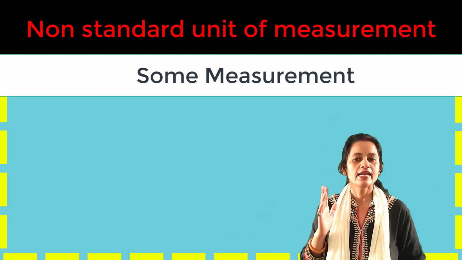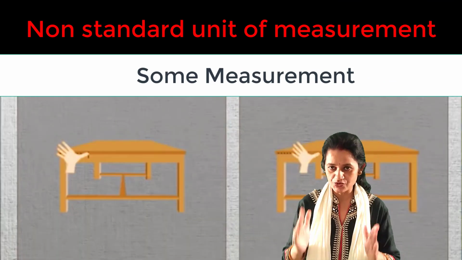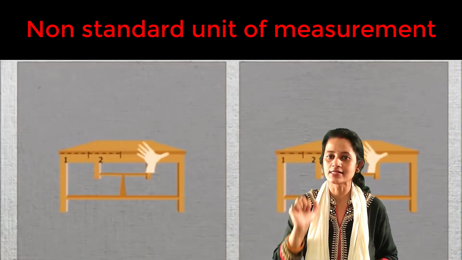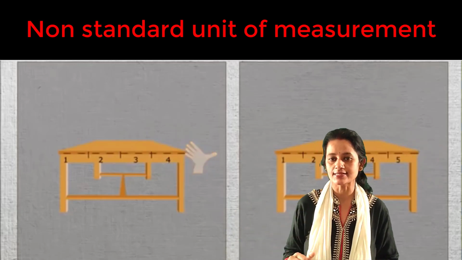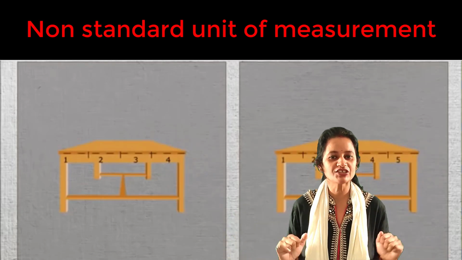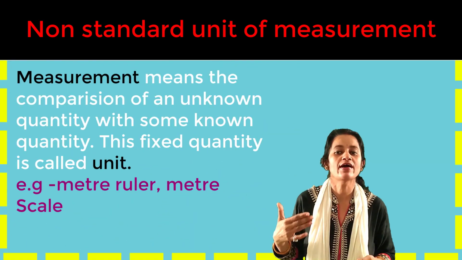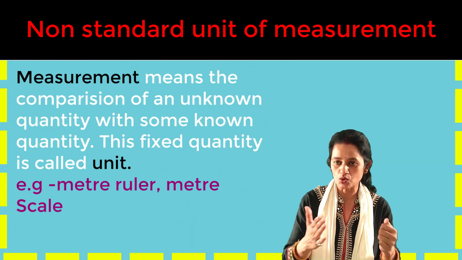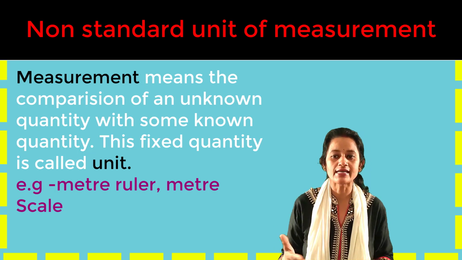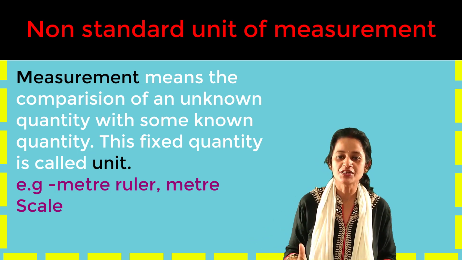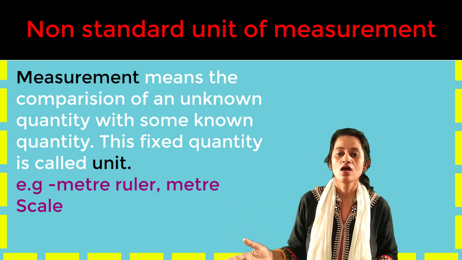Let us work in a group and each of you use your hand span as a unit to measure the width of the desk. Record all the observations. We see that measurement means the comparison of an unknown quantity with some known quantity. This fixed quantity is called a unit. That is meter, ruler, meter scale.